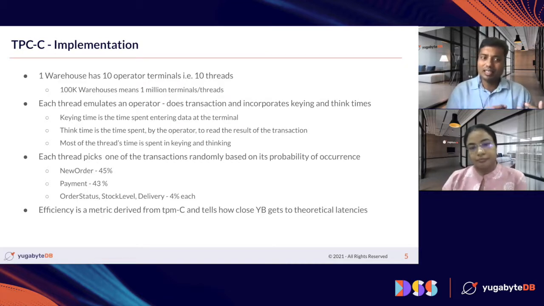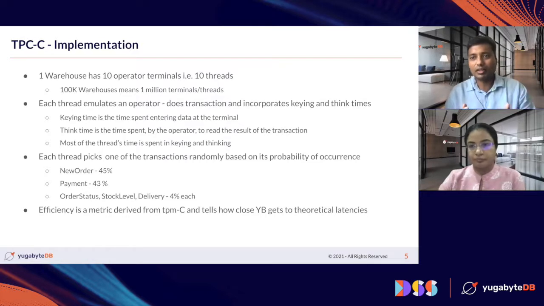It is derived from TPMC and tells you how close YB gets to the theoretical latencies. For example, if you have 99% efficiency, what that means is that you are pretty close to the theoretical latency that a system can achieve. If you are less than 95%, you are doing pretty bad. You must look at your performance bottlenecks in the system. So that is how it goes. So this is a brief thing about TPCC.